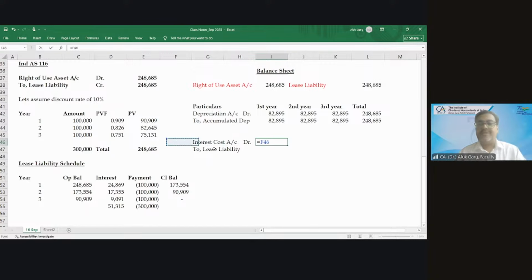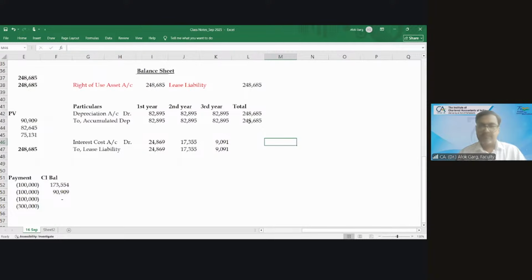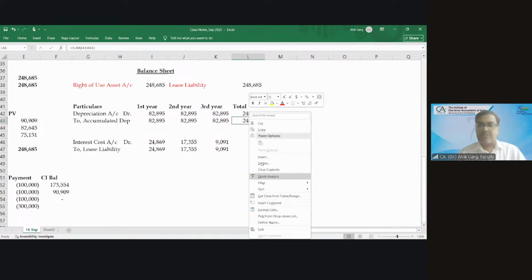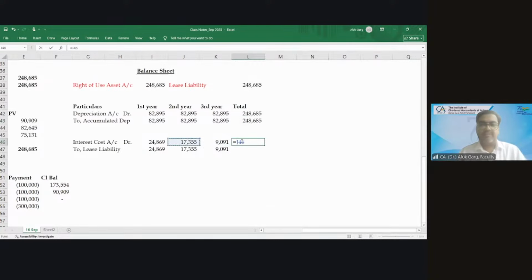What is the first year interest? 24,869. What is the second year interest? 17,355. What is the third year interest? 9,091. So what is the total? This plus this plus this.